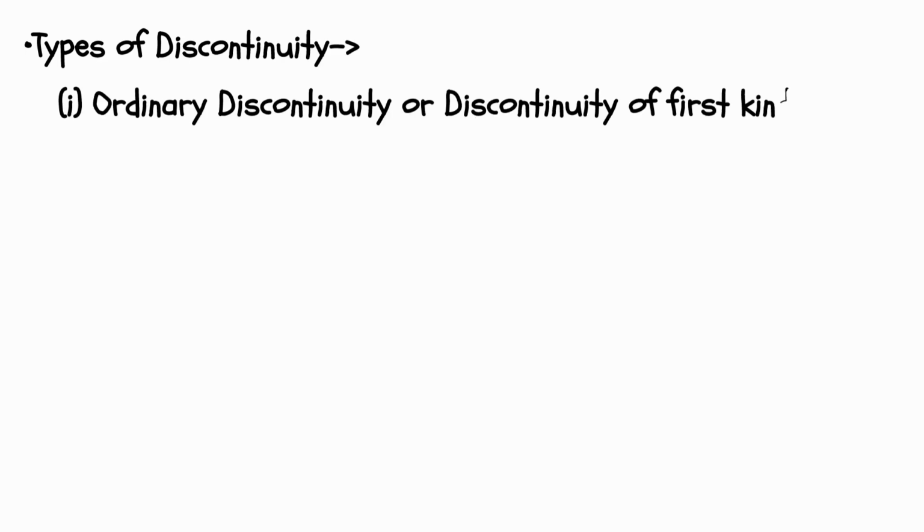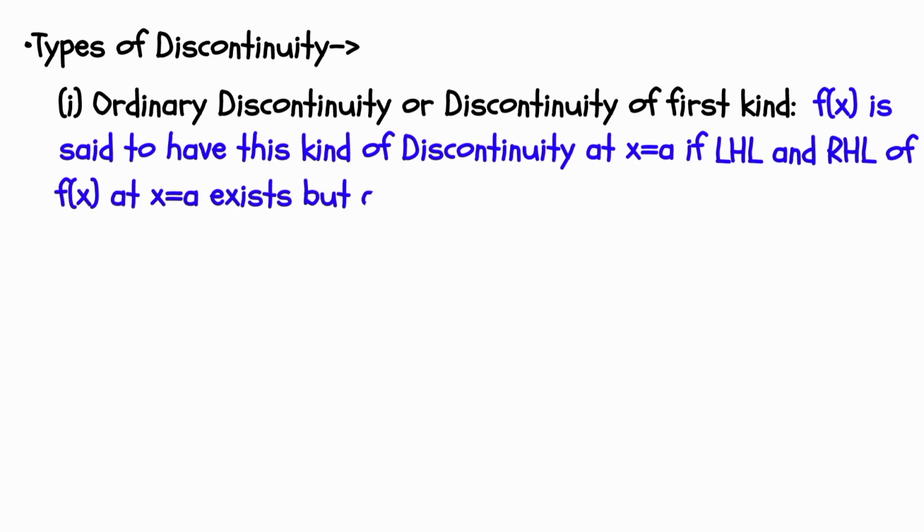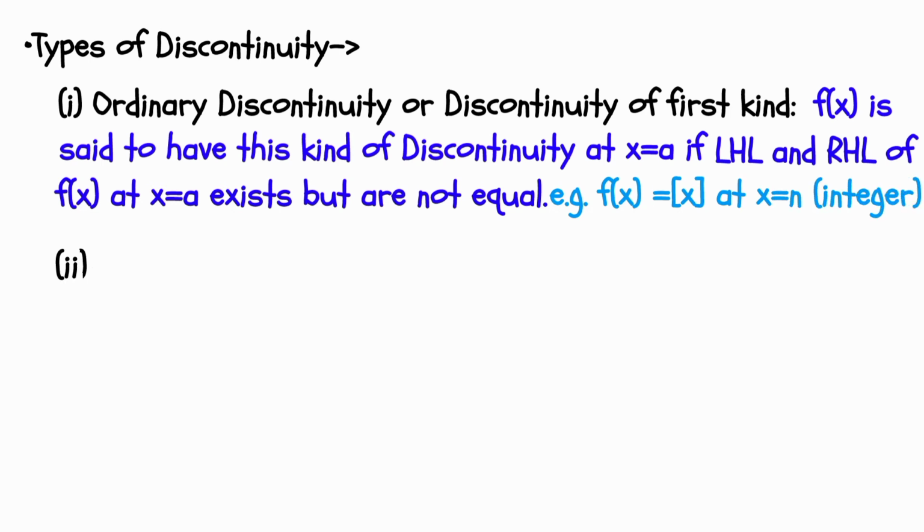Types of discontinuity. First, ordinary discontinuity or discontinuity of first kind. A function f(x) is said to have this kind of discontinuity at x equal to a if LHL and RHL exist at x equal to a but are not equal. Example, greatest integer function at x equal to integer.